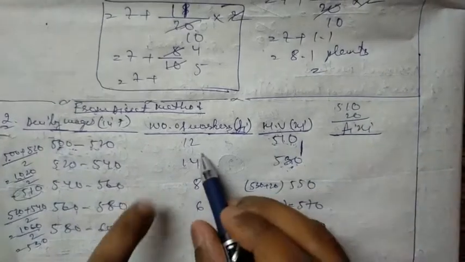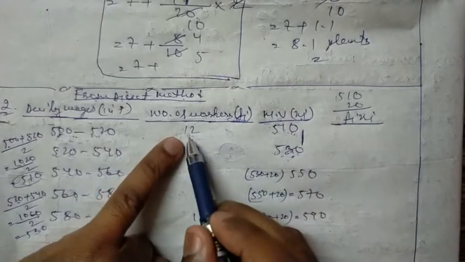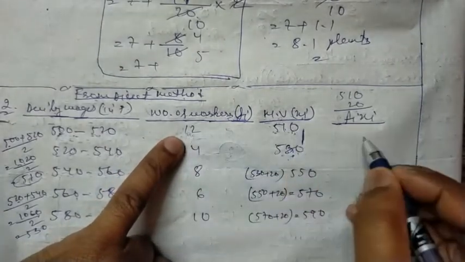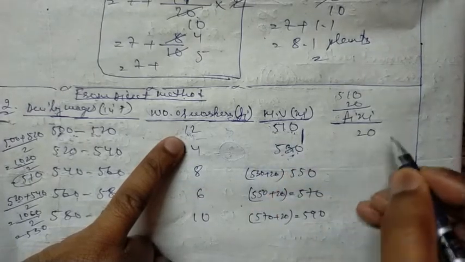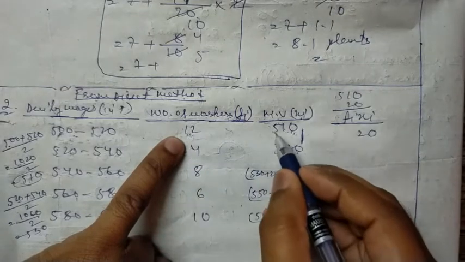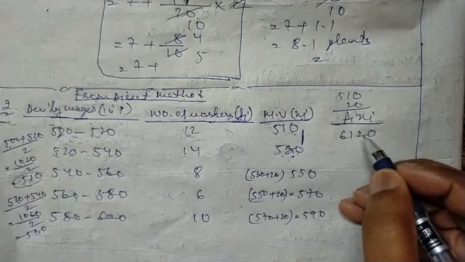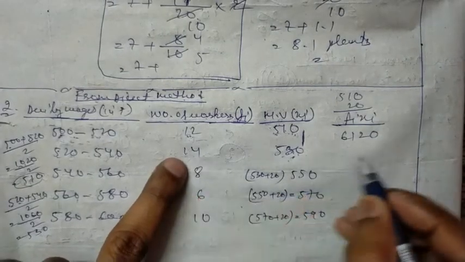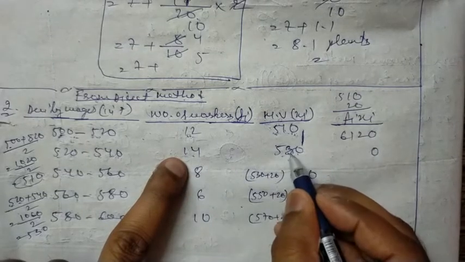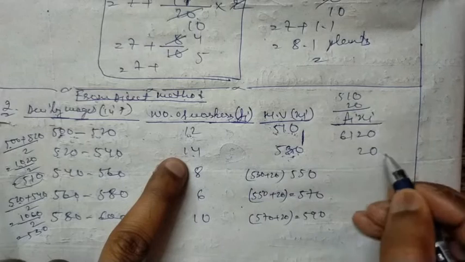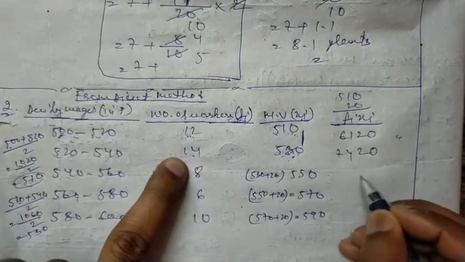If I multiply these values, what will we get here? 12 zeros are 0, 12 ones are 12, 12 fives are 60, that is 610 in total. Again 14 times 530, 14 threes are 42, 14 fives are 70, that is 7420.